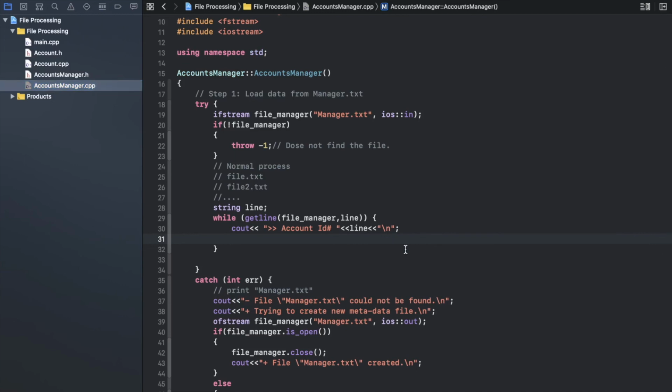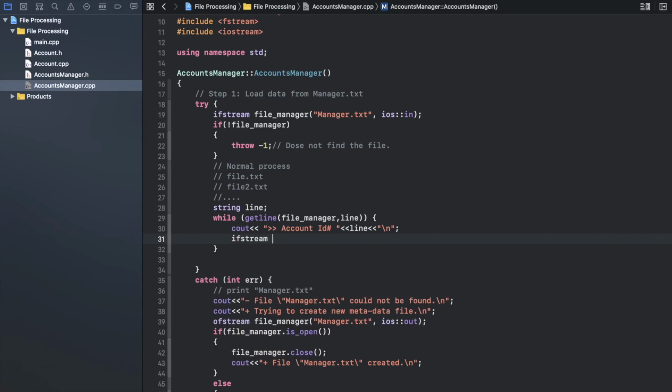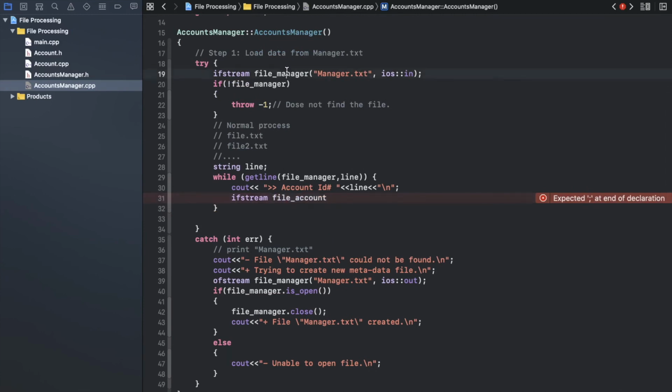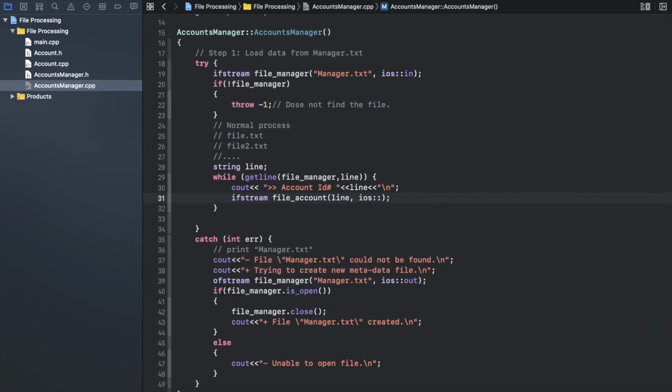So I will need an ifstream, because it's an input. I need to read from the file, and I will call it file account. Okay, I need a unique name here because I already used file manager. So it's file account. Okay, and now, what's the name? It should be the line. Okay, and don't forget the flag, which is in. Nice.